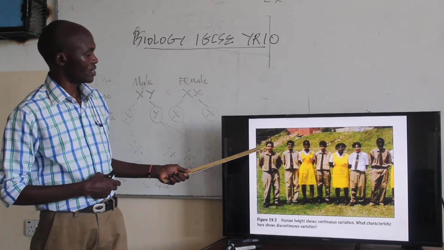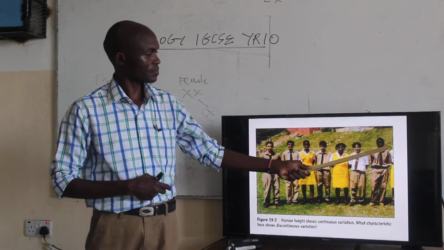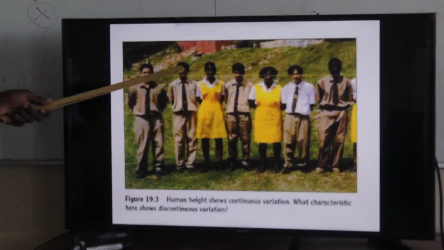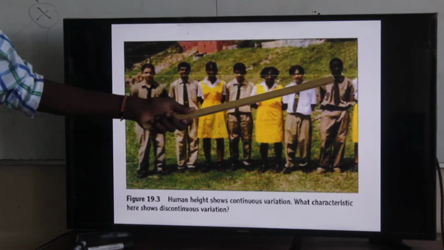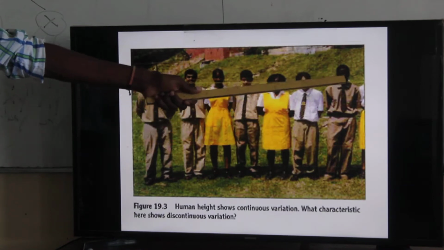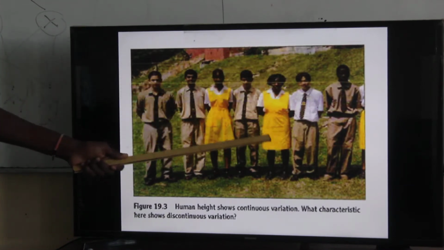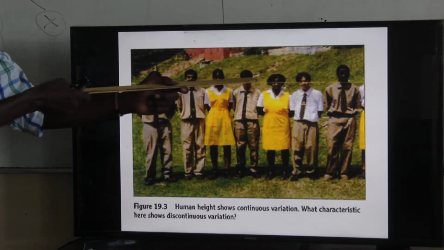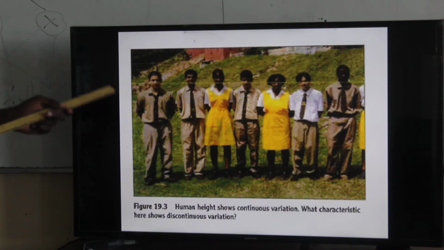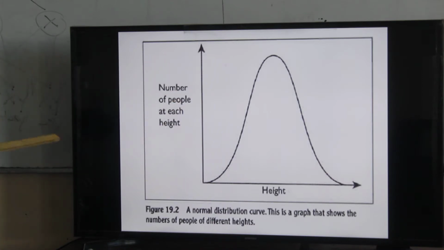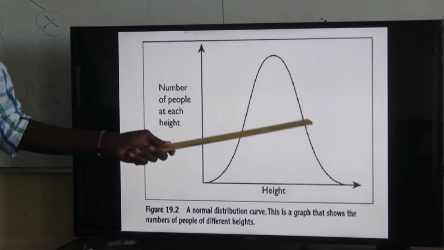You can see the height. If you take this to be the average height that you are interested in, see this guy is taller than that, way above, and therefore we have extremes such that not all individuals are of the same height. Some are taller, some are shorter. So if you take the data from the height of these particular people and plot it against the sample size, we are likely to end up with what we refer to as a frequency distribution curve, which we are calling a normal distribution curve.